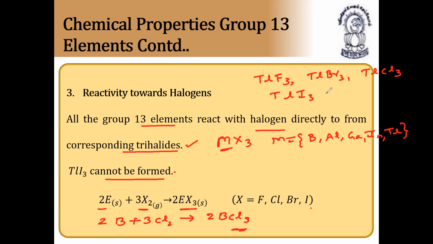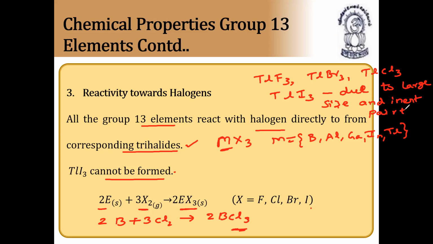TlI3 cannot be formed due to large size and inert pair effect.